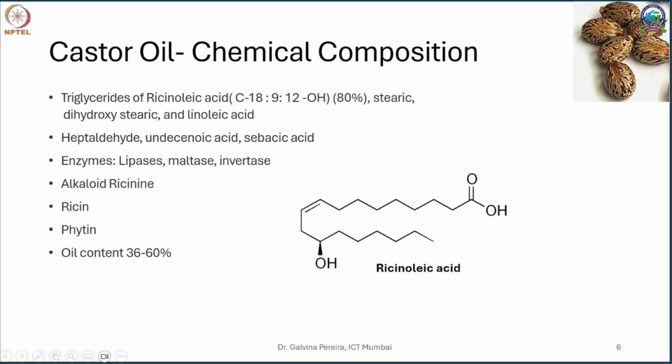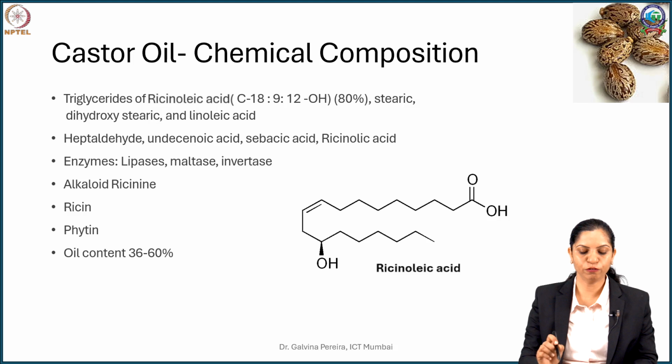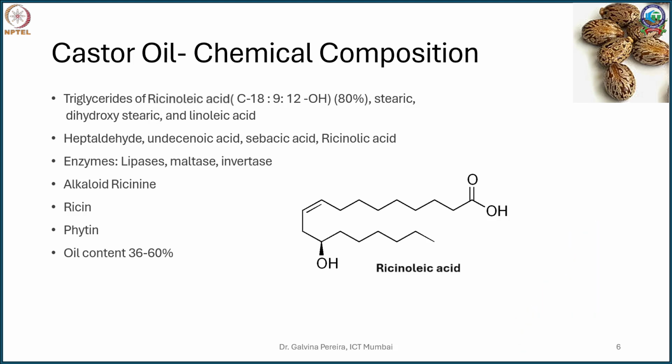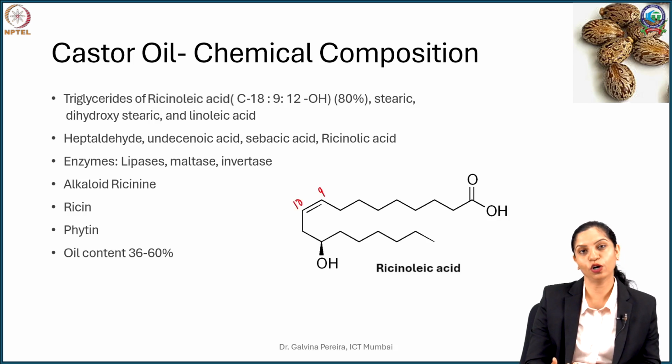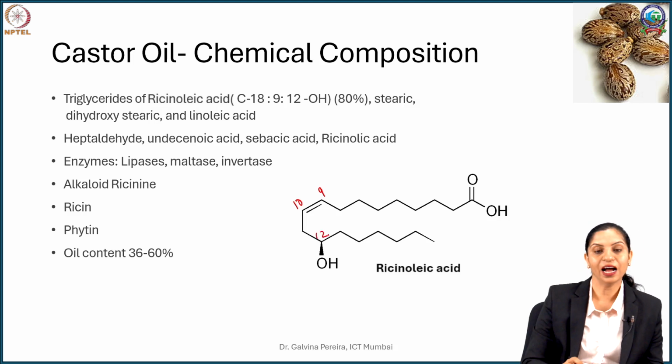Now castor oil, if you look at its composition, contains one compound, ricinolic acid, which makes up about 80 to 85% of the oil. Now ricinolic acid, structurally, is a C18 carboxylic acid. That means it is a stearic acid derivative. Now this stearic acid, C18, at C9 and 10 will have a double bond, which very closely corresponds to your oleic acid, and then at carbon number 12 it has a hydroxy group.